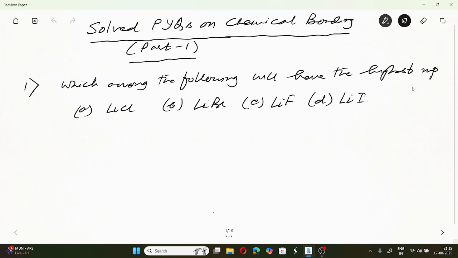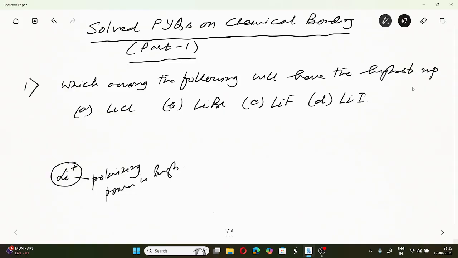Now, first of all, we need to understand that Li+ has a very small size. So naturally, charge by size, that is the ionic potential, is very high. Since the size is small, its polarizing power is very high.